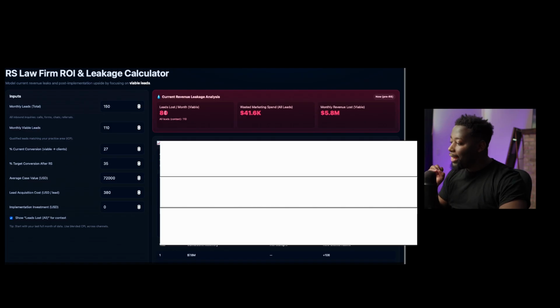So 80 viable leads means they spent $41.6K lost on Google Ads simply because this firm did not call their leads after they came in. That means they're losing $5.8 million in potential revenue simply because their live answer rate after hours is 0%. Sending leads straight to voicemail is costing this firm $5.8 million.